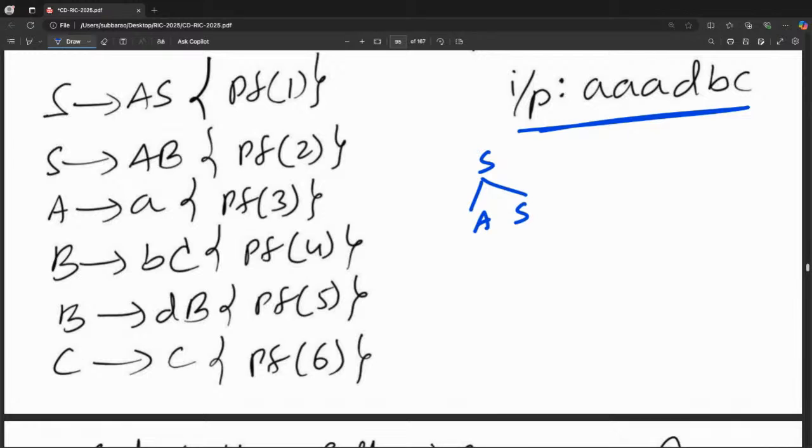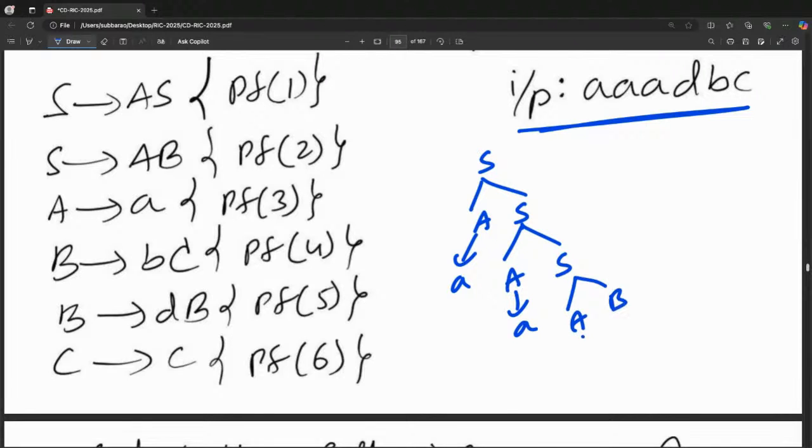Where A goes to A. That's okay, but I want triple A. One more time required: S goes to AS. So this is A, this is also A. Now S goes to AS again, I can expand. I will get AS where A is replaced by A. But there is one more option: S goes to AB, also possible.